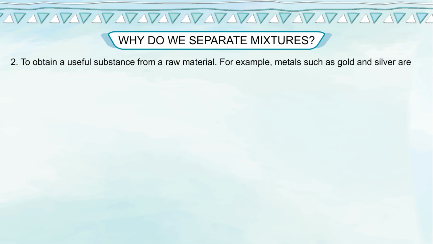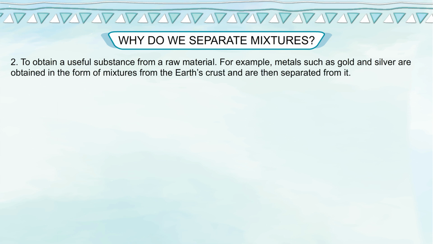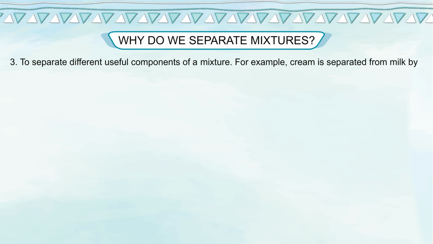2. To obtain a useful substance from a raw material. For example, metals such as gold and silver are obtained in the form of mixtures from the earth's crust and are then separated from it. 3. To separate different useful components of a mixture. For example, cream is separated from milk by churning it.